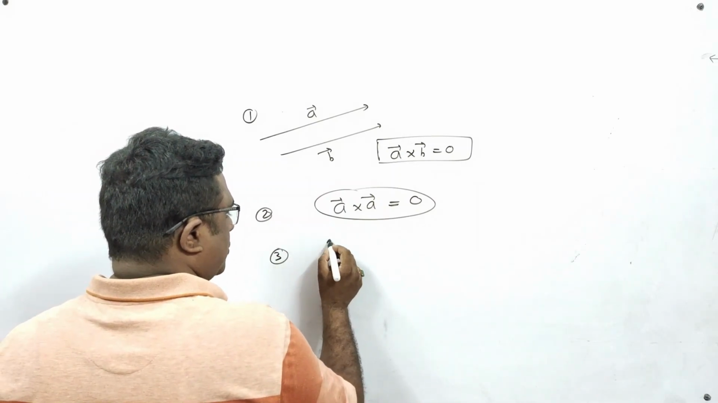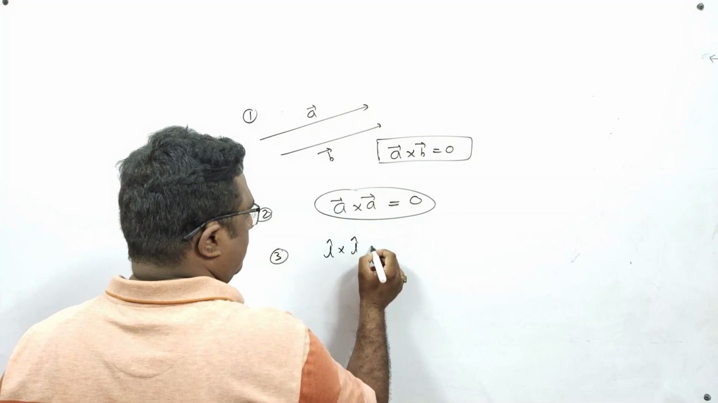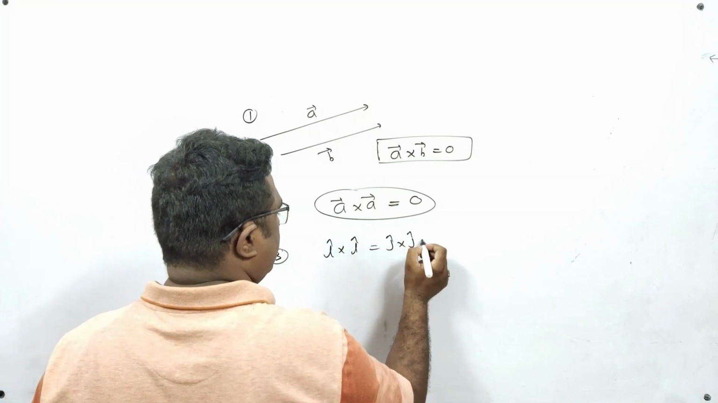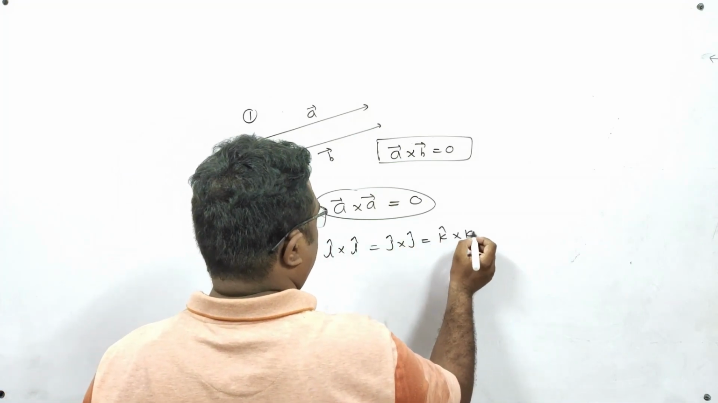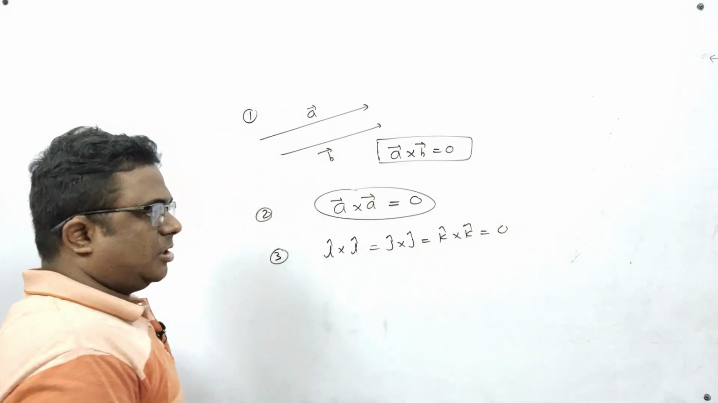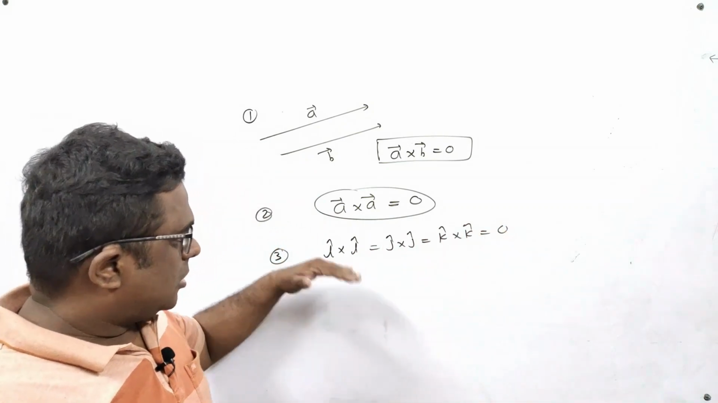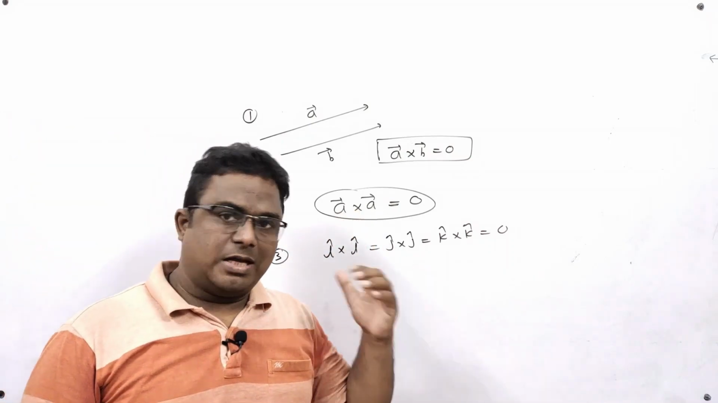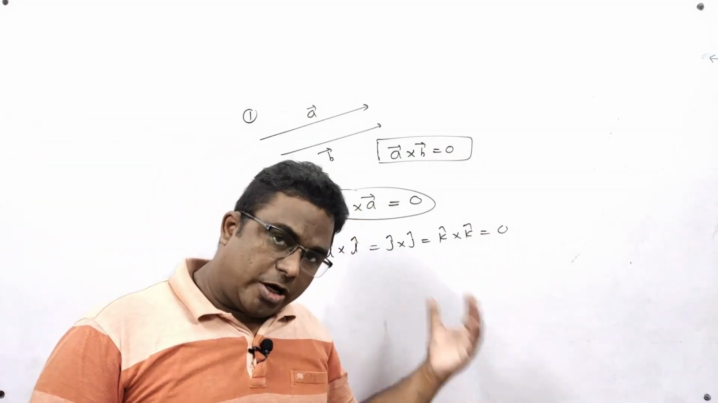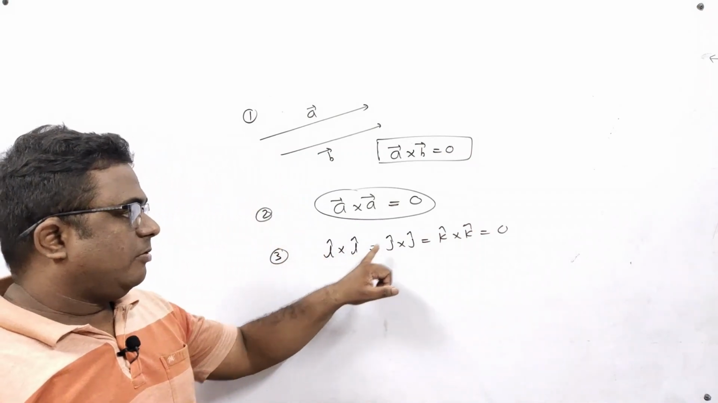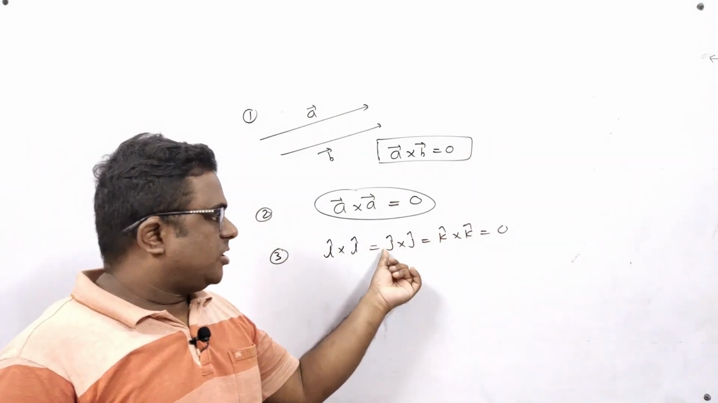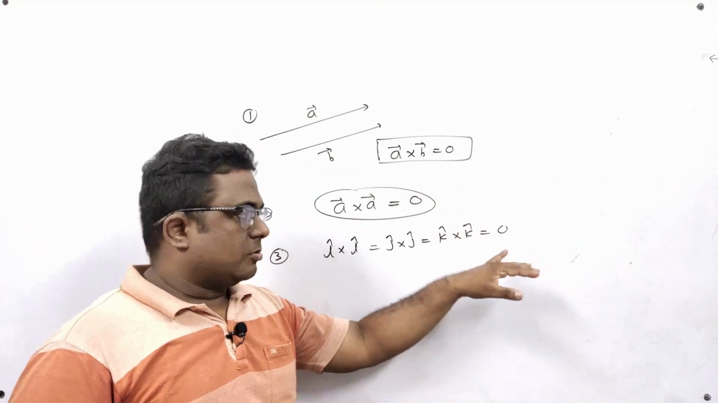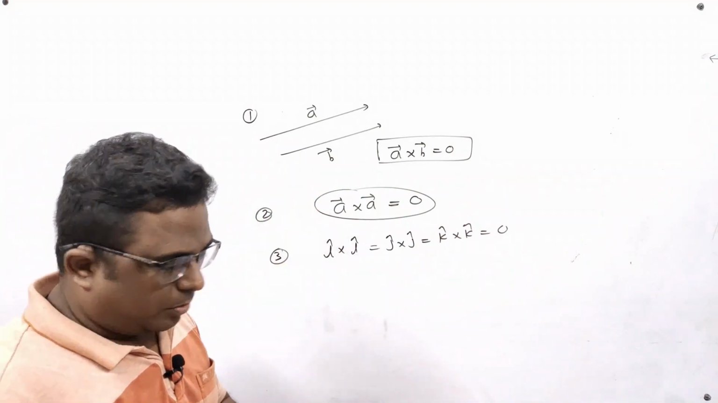Suppose I do the cross product of i cap with i cap, or j cap with j cap, or k cap with k cap. In that case all these results are 0. Why? What is the reason? Just before this I told you, if we have two same vectors, then their cross product becomes 0. So i cross i will be 0 because these are same. Similarly j and j are same, so cross product 0. So this formula is based on that formula.